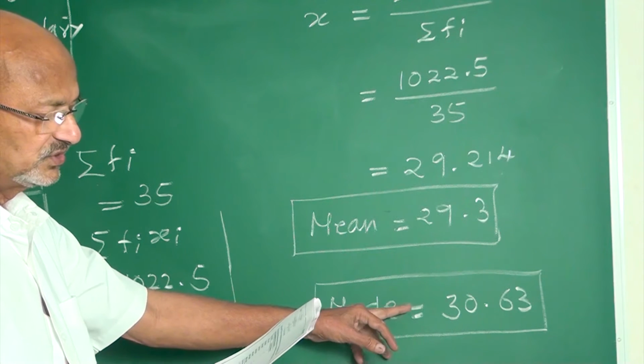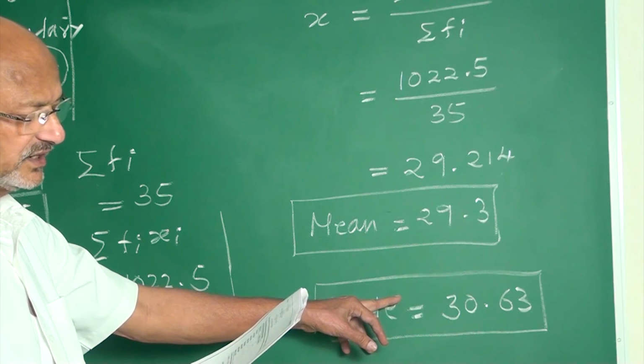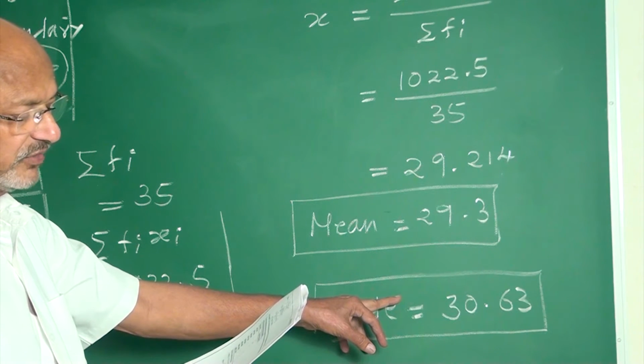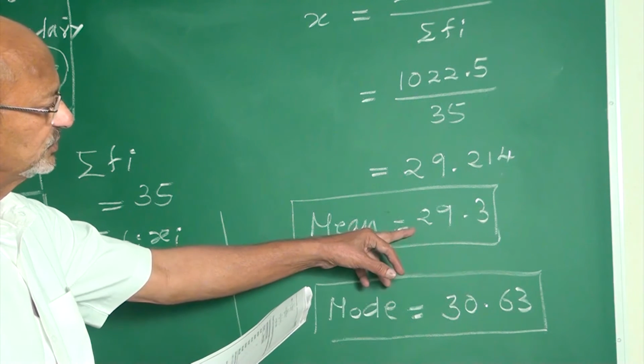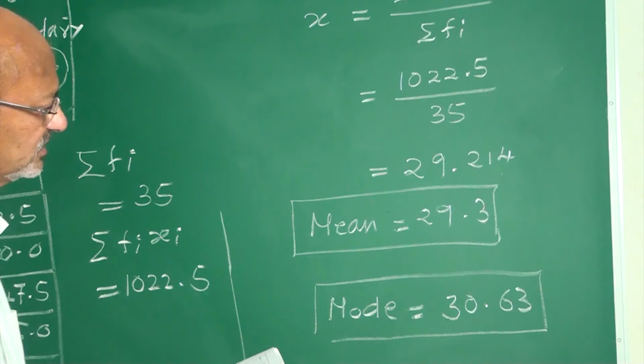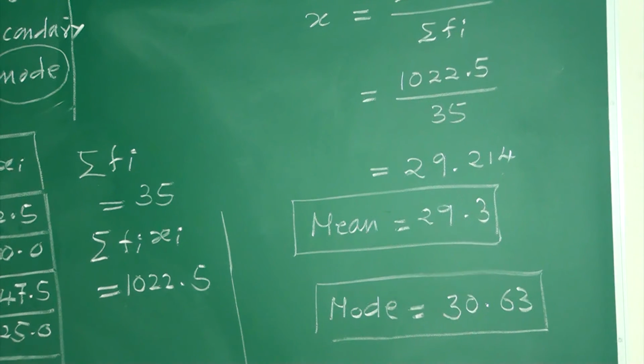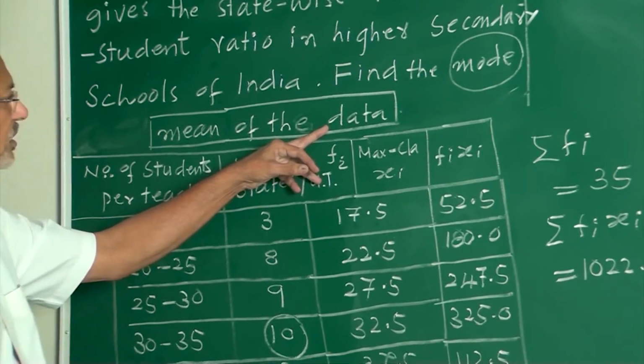This is the students-teacher ratio; on an average this ratio is 29.3, my friends. This is the example where you want to find both mean as well as mode of this distribution.